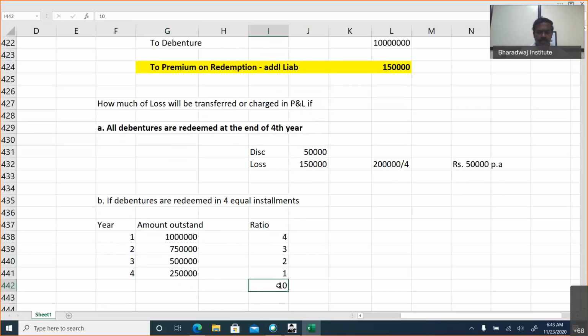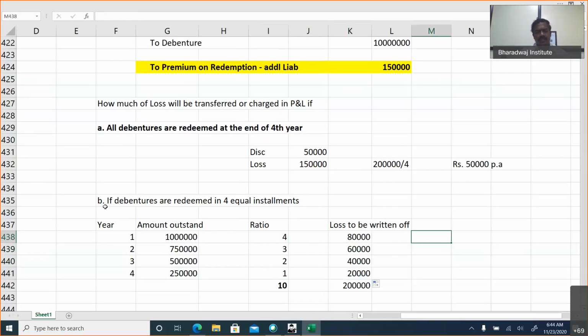In this proportion, this loss will be written off. What is the loss? Total loss, 2 lakhs. This total loss will be written off in this proportion. So this will be 2 lakhs into 4/10, then 3/10, 2/10, 1/10 like that.